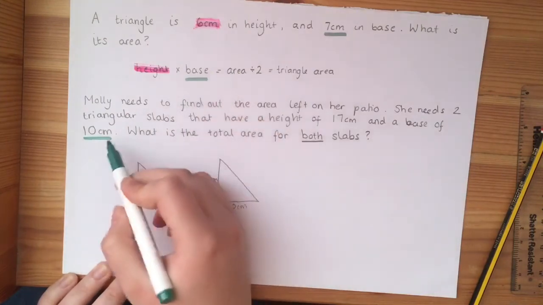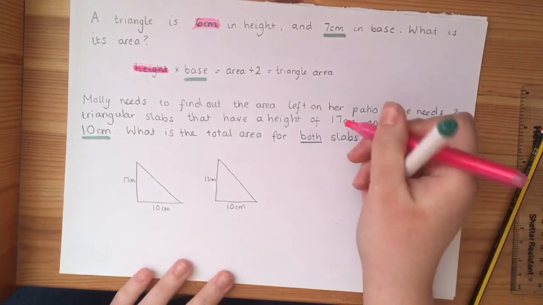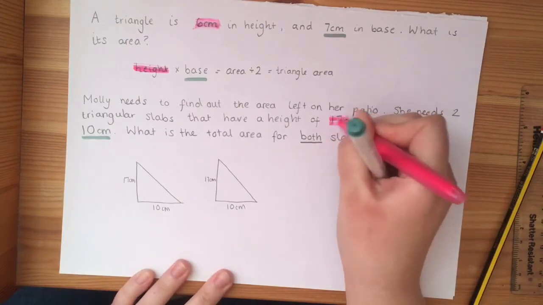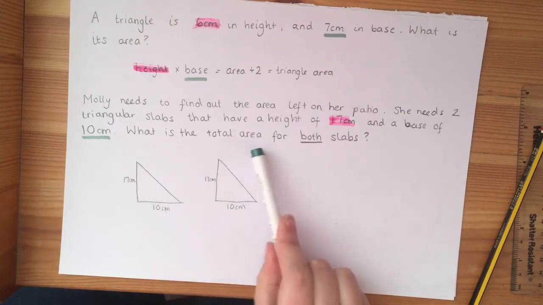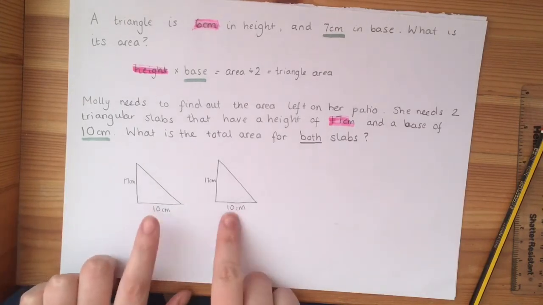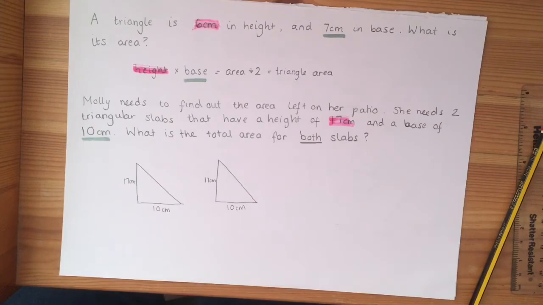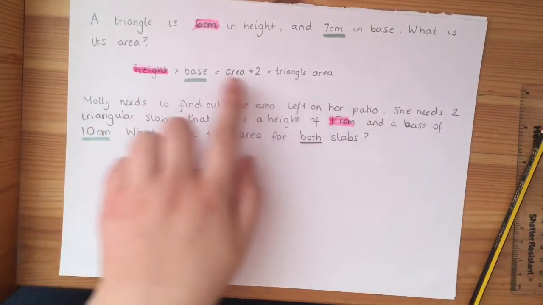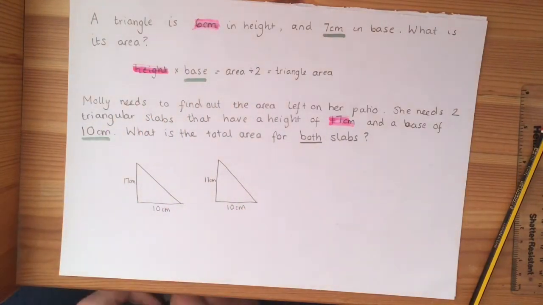So just like before, the base 10 centimetres and the height of 17 centimetres. What is the total area for both slabs? So she wants us to work out the area for each of these slabs and then add them together. Okay, so I'm going to pause the video and let you have a go. Remember, use this formula up above to help you work out the areas.